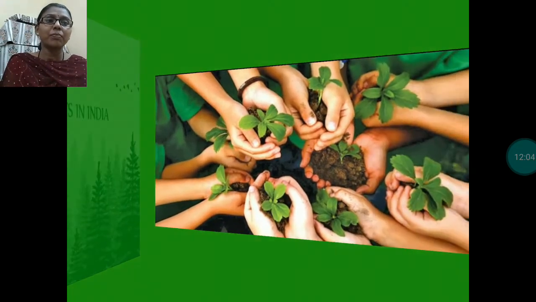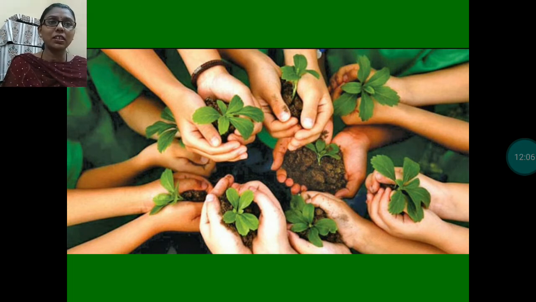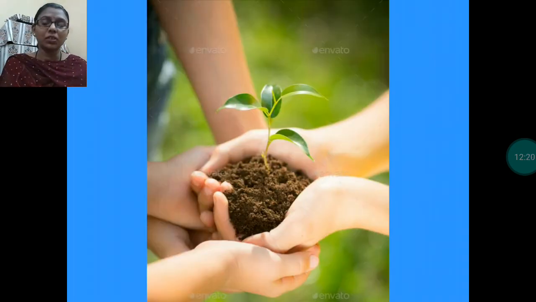Here you can see the picture related to Van Mahotsav. At least one plant we all should plant; at least one tree we should all plant every year. Clear? So this is all about Van Mahotsav.